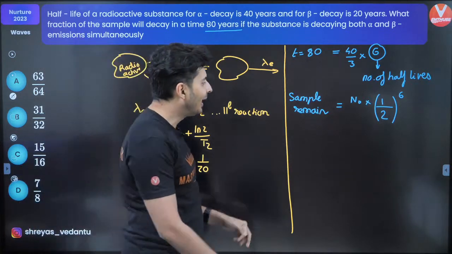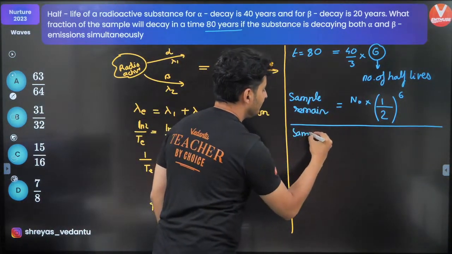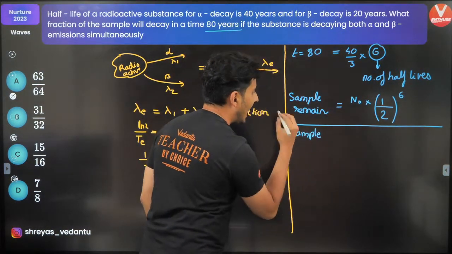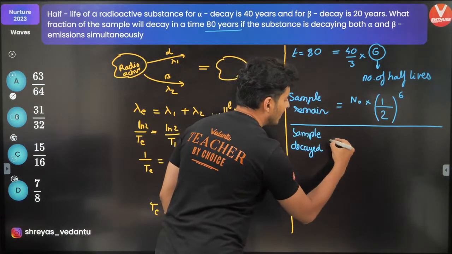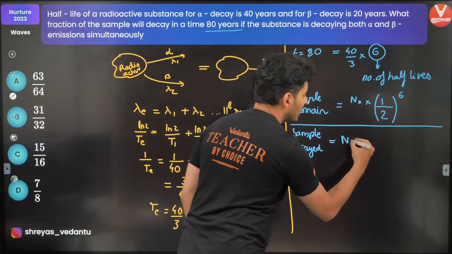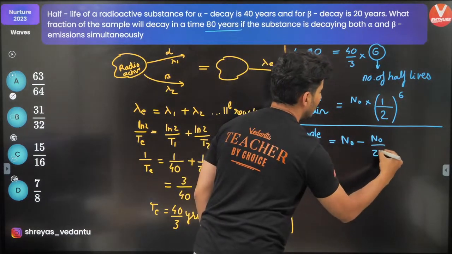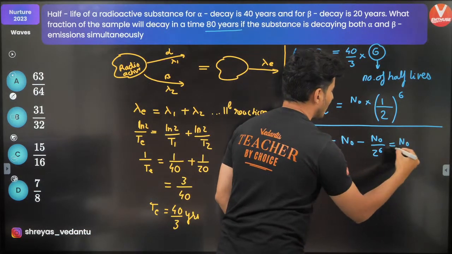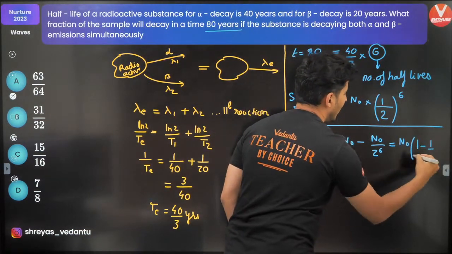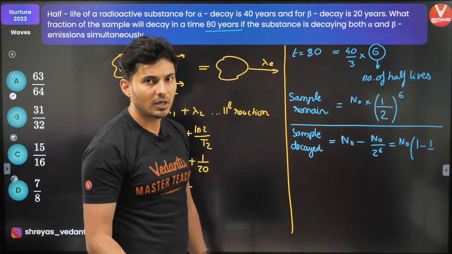Very good. Now if this is remaining, how much sample has decayed? The amount of sample which has decayed will be the original sample minus the sample which is remaining, that means N0 minus N0 by 2 raised to 6. This is nothing but N0 into 1 minus 1 by 2 raised to 6. 2 raised to 3 is 8, then 16, then 32 and 64.